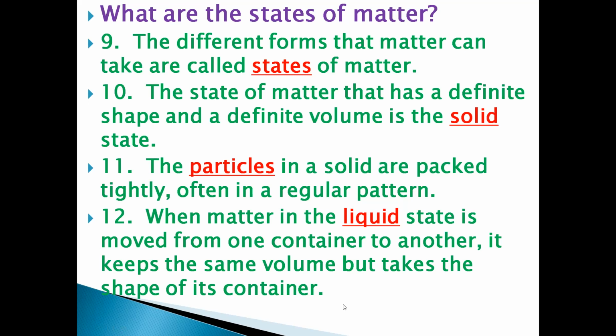If some liquid is poured from a cubical container into a cylindrical container, initially the liquid was in a cubical container, so the shape it had attained was a cubical shape. Now the liquid is being transferred into a cylindrical container, so the shape of that liquid now is a cylinder. Initially it was a cube. So this is the shape of the container which is attained by the liquid.